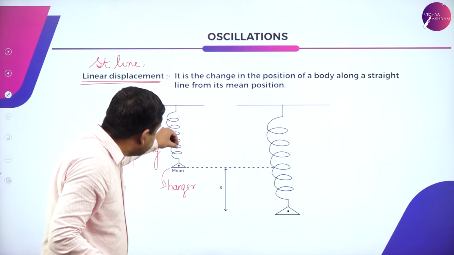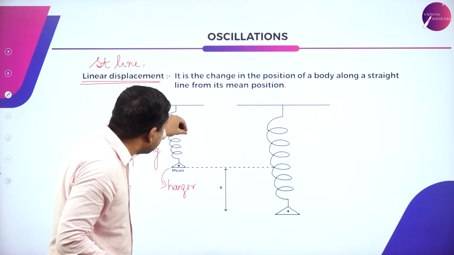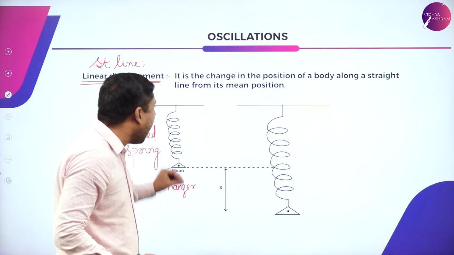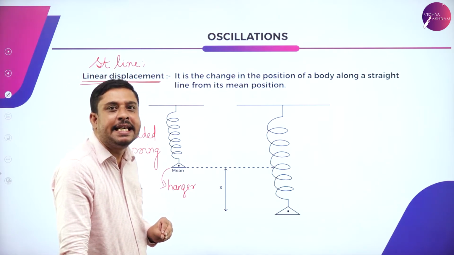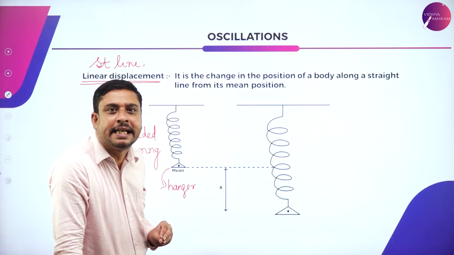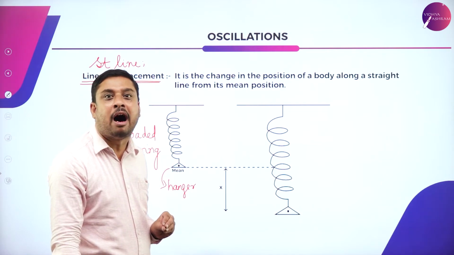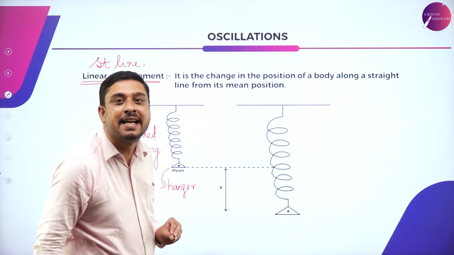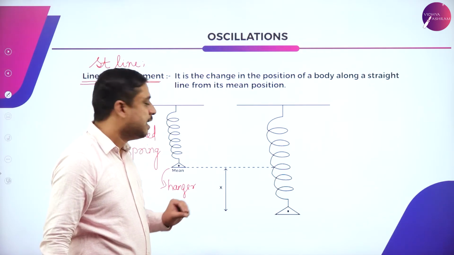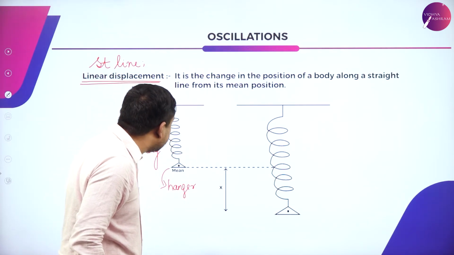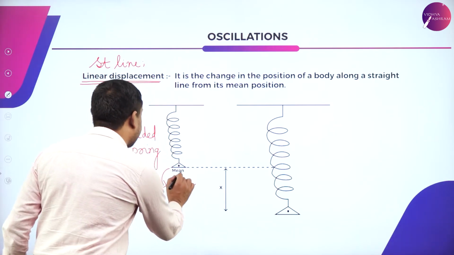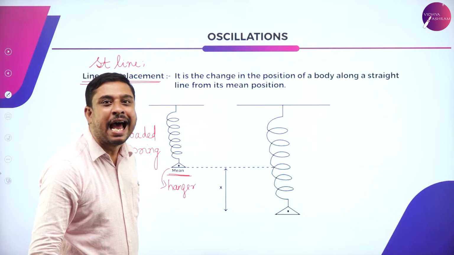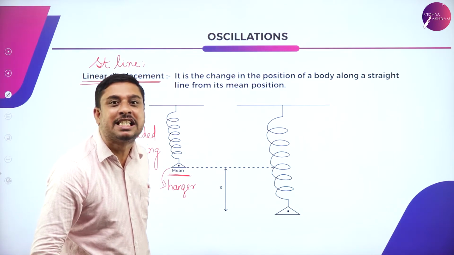Now, there are no weights added to this hanger, which means no external force. The spring is in its mean position. There is no external force acting on the spring.